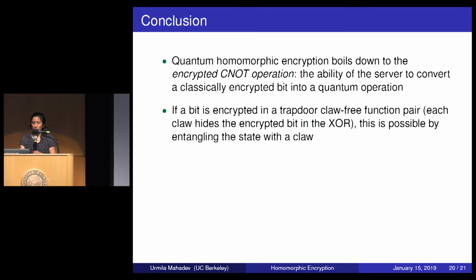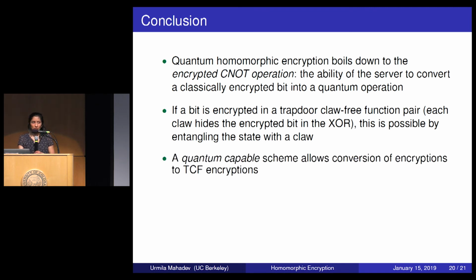And then the final step was to link everything together. So we started with classical homomorphic encryption schemes encrypting the bit. I said it was easy if a trapdoor claw-free function pair encrypts the bit. And then I connected the two by saying that a classical homomorphic encryption scheme can be converted into this trapdoor claw-free encryption if it satisfies certain properties. And I called those schemes quantum-capable.